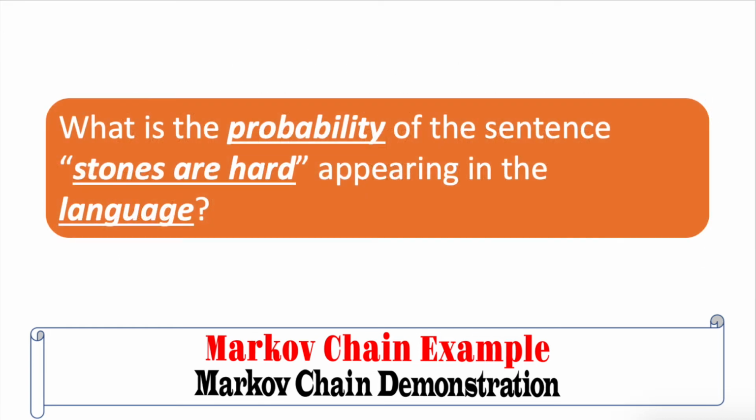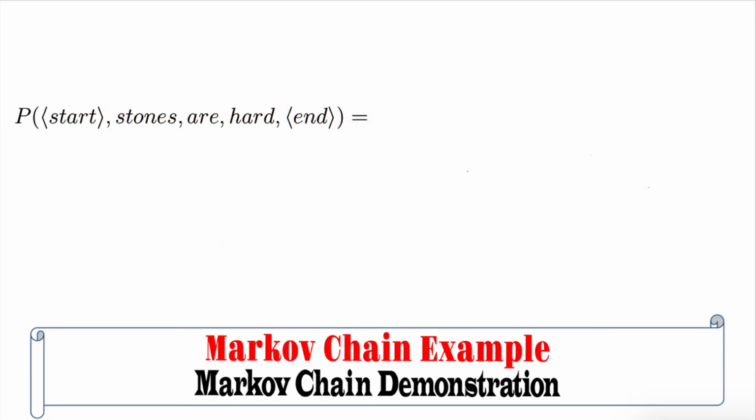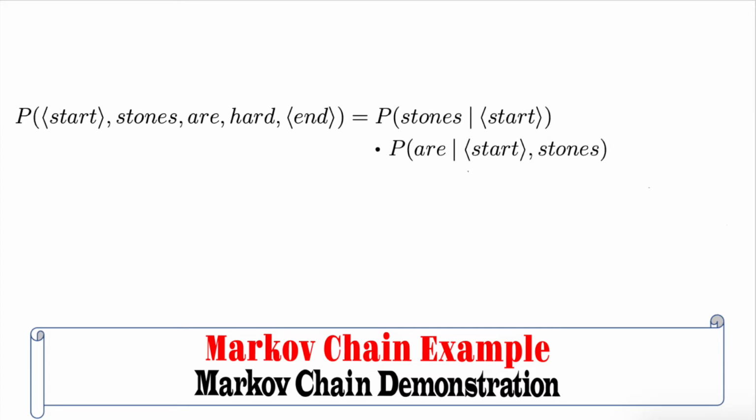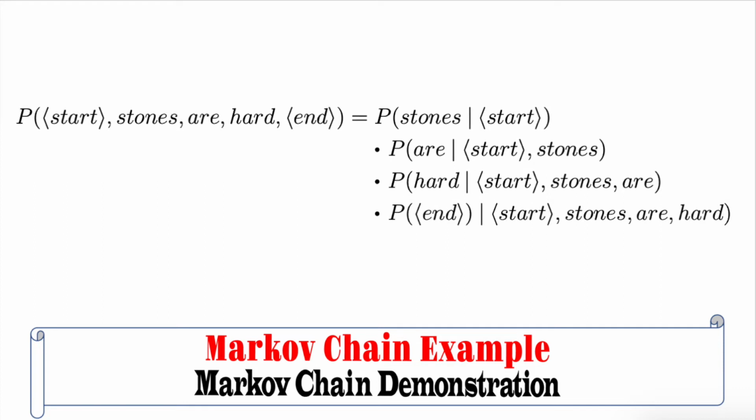For example, what is the probability of the sentence "stones are hard" appearing in the language? Let's demonstrate it by having some example computations that will be shown on the screen. The probability of the start marker, stones are hard, end marker, is equal to the probability of stones given the start marker times the probability of R given the start marker stones times the probability of hard given start marker stones R times the probability of end marker given start marker stones are hard.